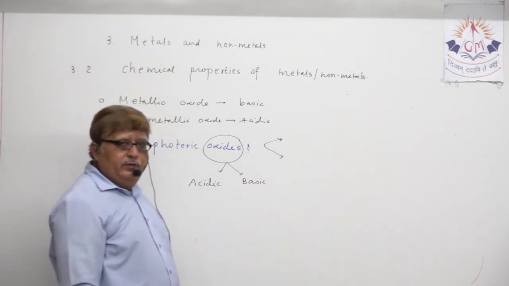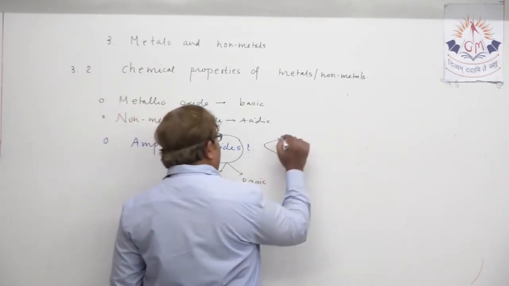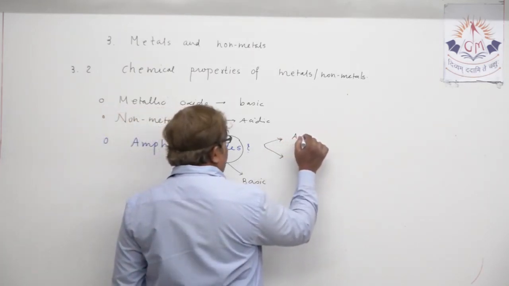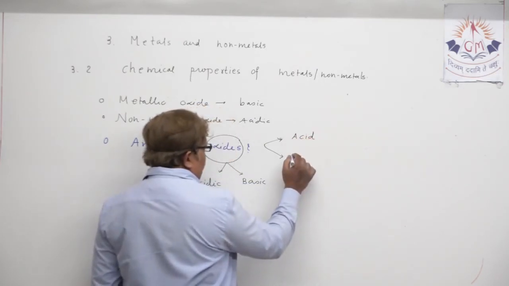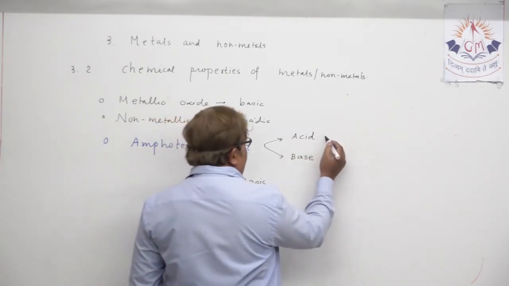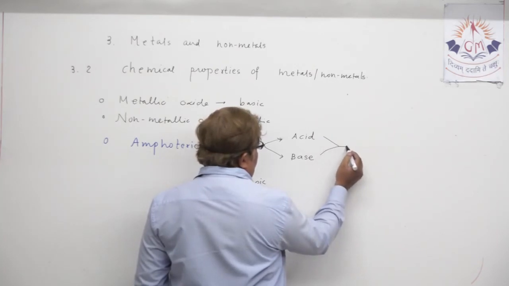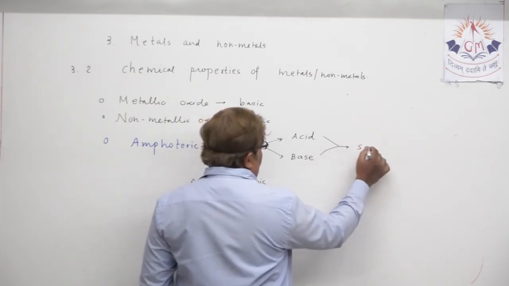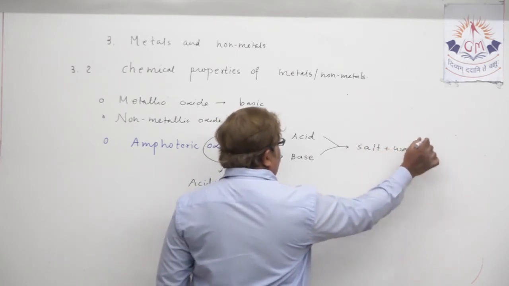That means amphoteric oxide can react with acid, can react with base, and after reacting with acid and base, they produce salt and water.